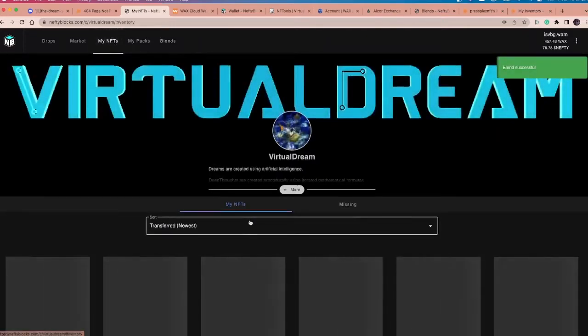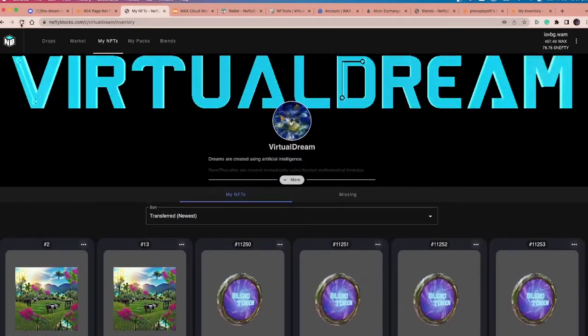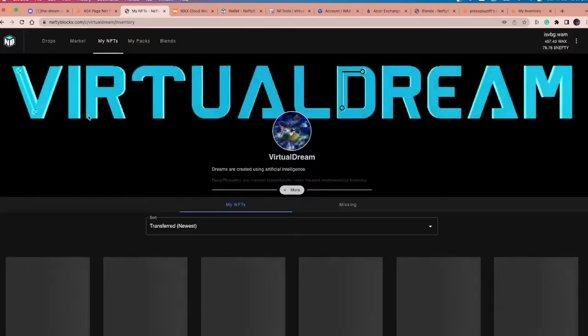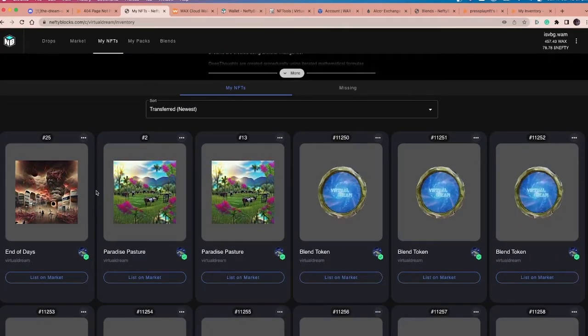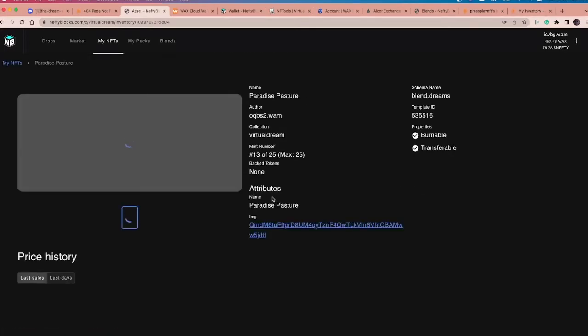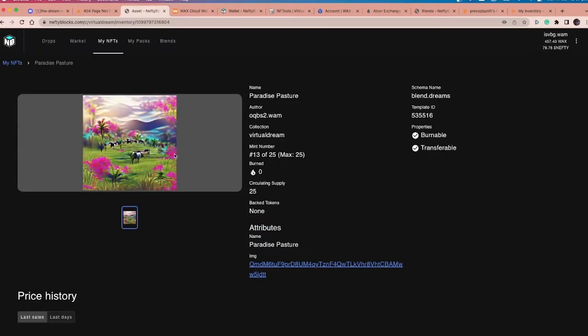Okay, click on my NFTs in here, and I don't think I was lucky enough to get all 3, but let's see. Okay, having said that, I am lucky to get number 13, which is very special to me. So 13 in Paradise Pasture, which I love. I think that's a really nice dream. That's very tranquil, and I'm stoked to get mint 13 of that.